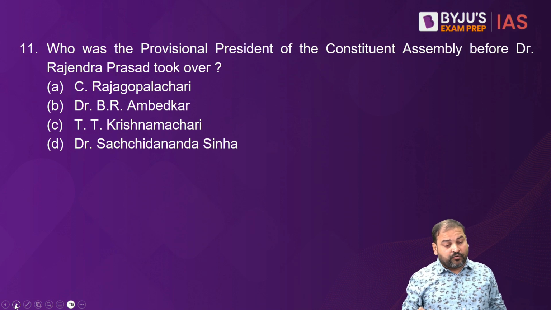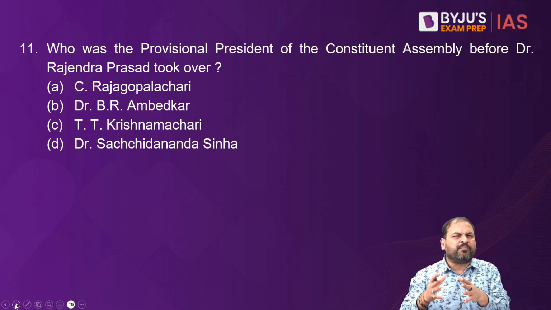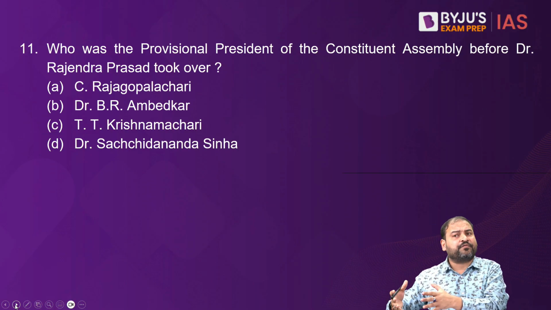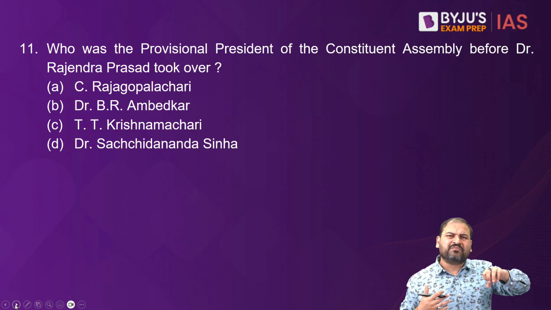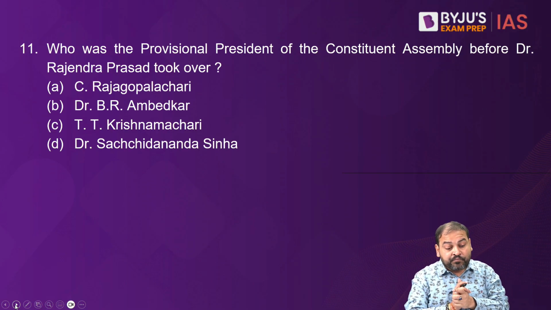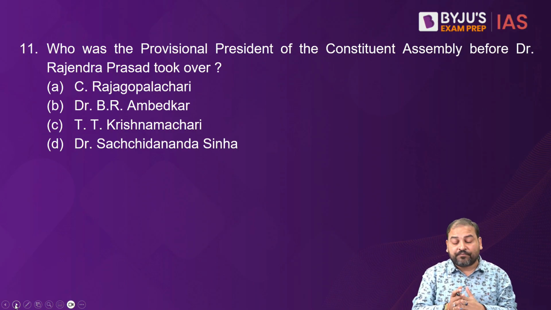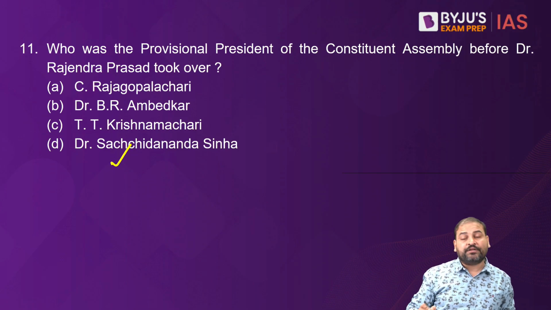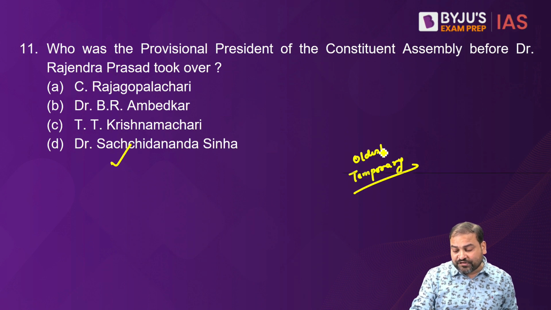Question number 11: who was the provisional president of the Constituent Assembly before Dr. Rajendra Prasad took over? Most of the time we talk about Dr. Rajendra Prasad being the president of the Constituent Assembly. If I'm not wrong, this question was asked minimum 20 years ago. If you look at these names, big, tall names, but the correct answer is Dr. Sachidanand Sinha. He was made the temporary president of the Constituent Assembly as he was the oldest member.